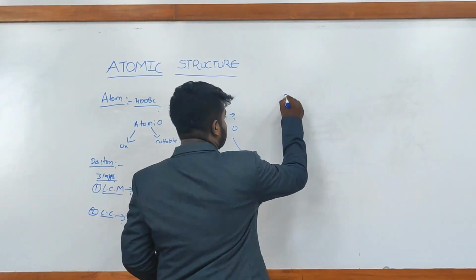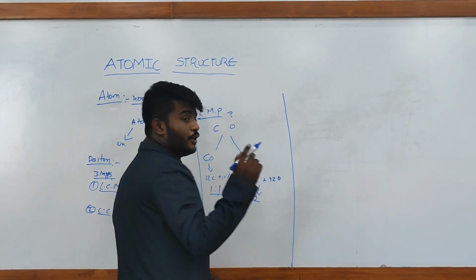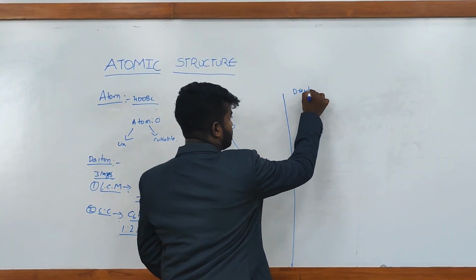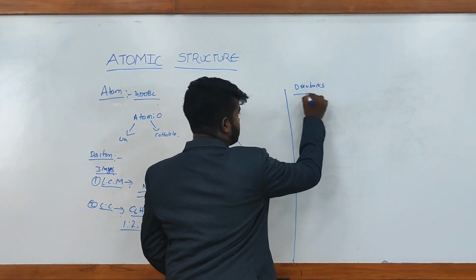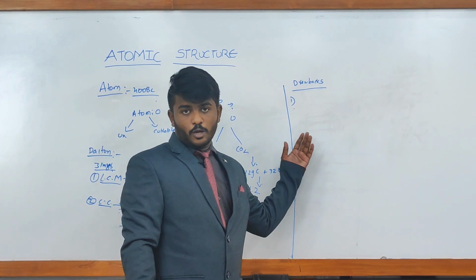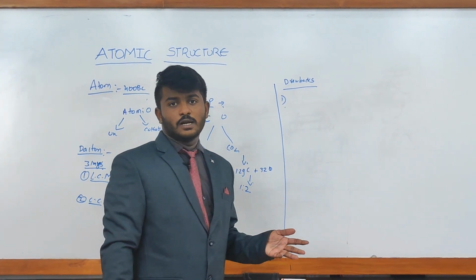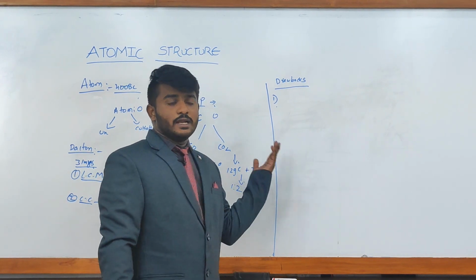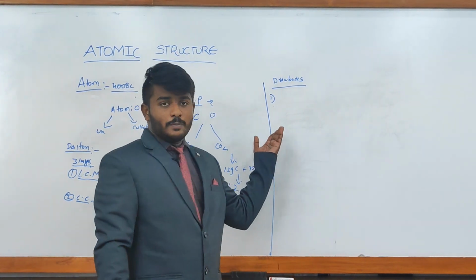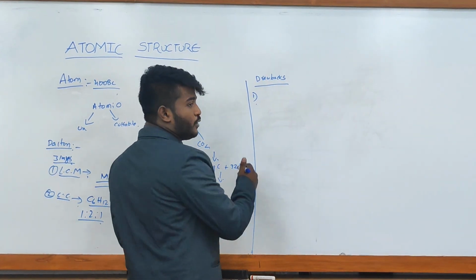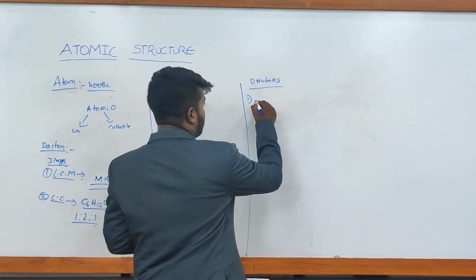Coming to the drawbacks of Dalton's atomic theory. The first one is that he didn't explain the subatomic particles. What are subatomic particles? In the later years of the 19th and 20th century, it was proved that the subatomic particles are the proton, neutron, and electron, with a few others such as the neutrino and antineutrino.